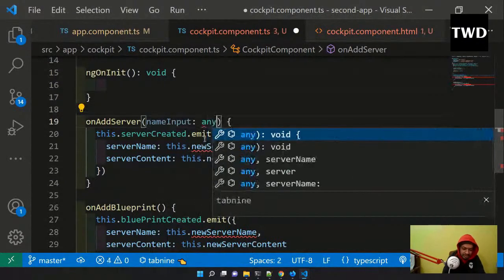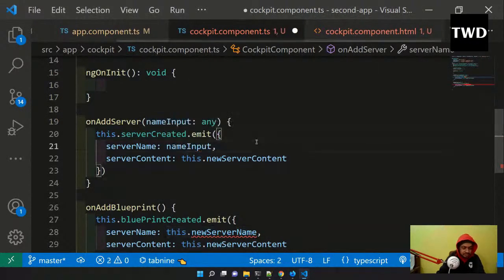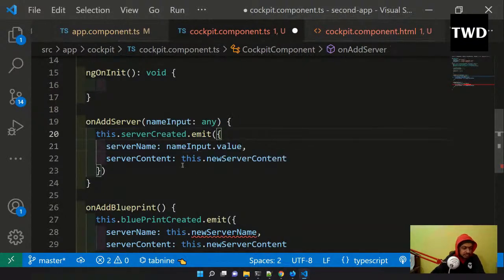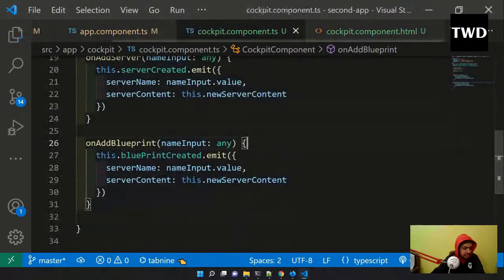I can do any, this is a TypeScript hack. So name input dot value, similarly to this, name input dot value, and name input any, and it will go, save it.